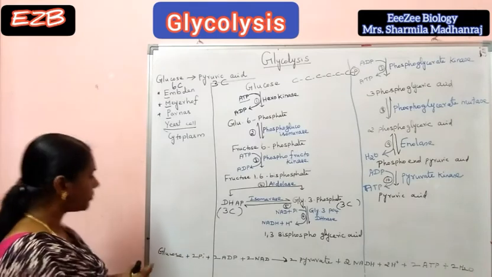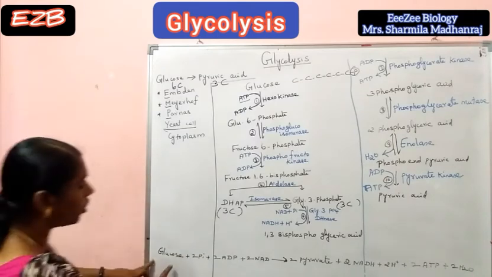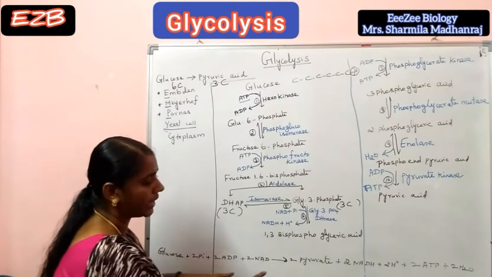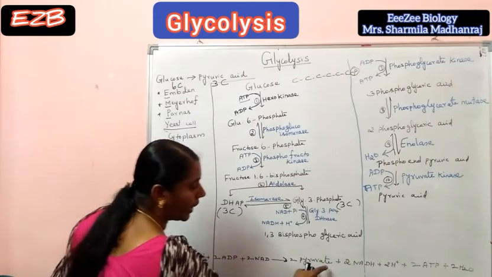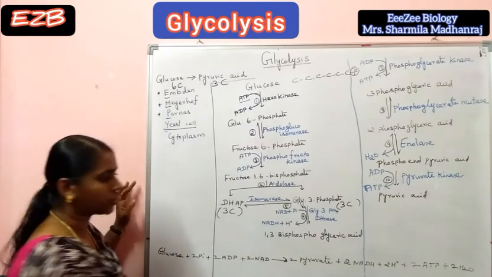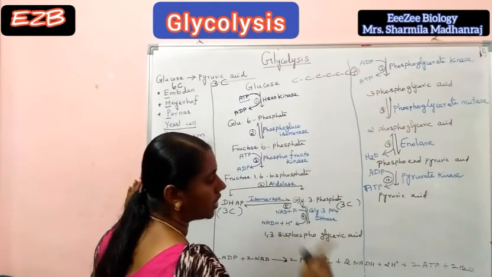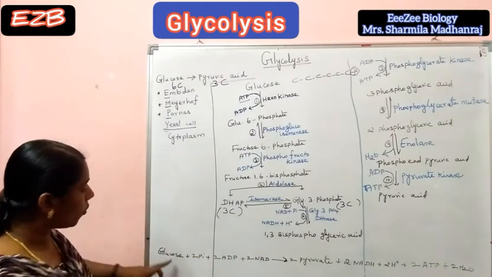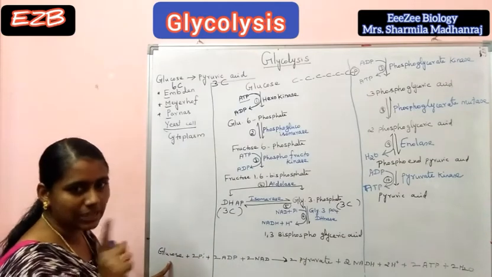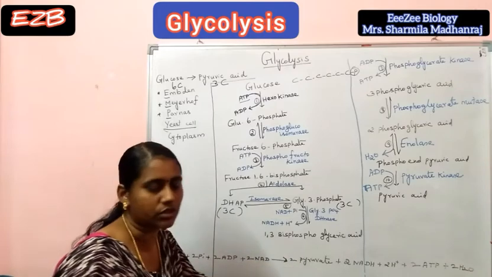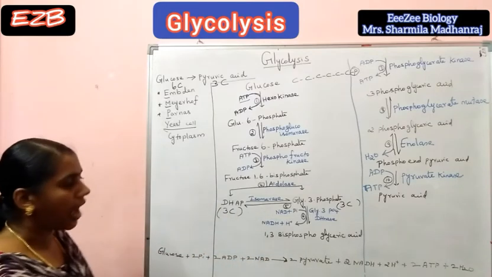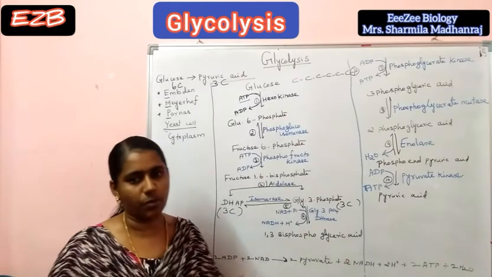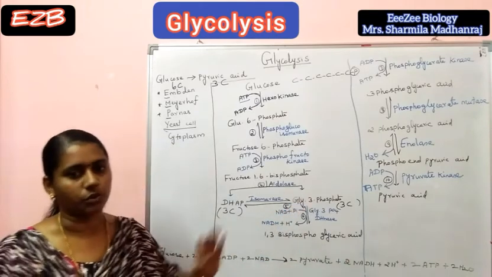Overall reaction in glycolysis: glucose plus 2 phosphate plus 2 ADP plus 2 NAD is converted to 2 pyruvate plus 2 NADH plus 2 hydrogen ions plus 2 ATP plus 2 water molecules. So 1 molecule of glucose is converted to 2 molecules of pyruvate. Our net gain is 2 ATP molecules and 2 NADH2.